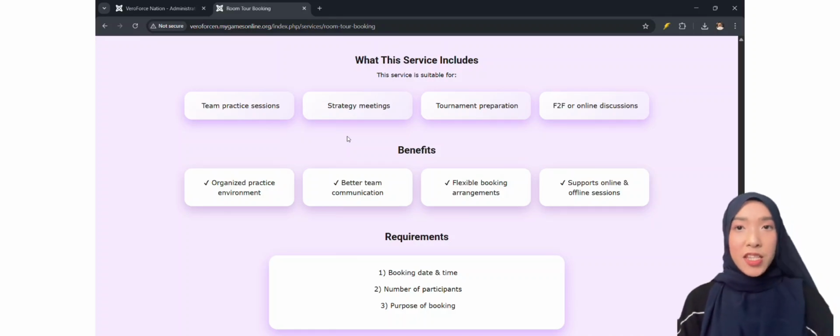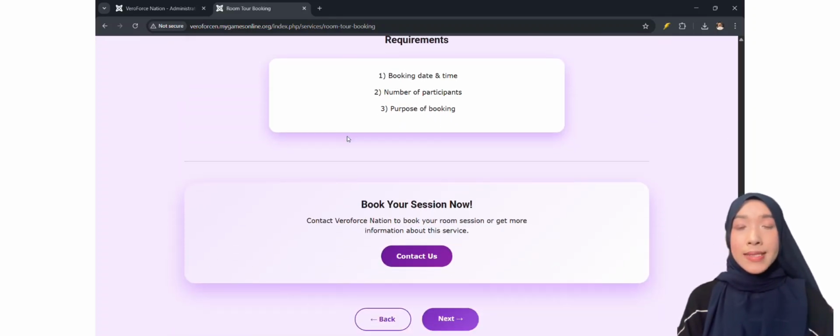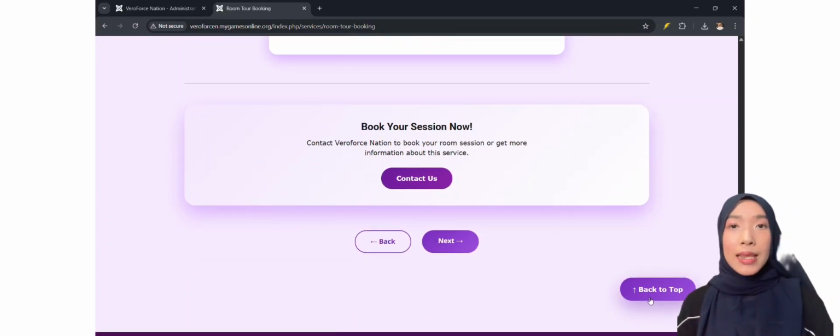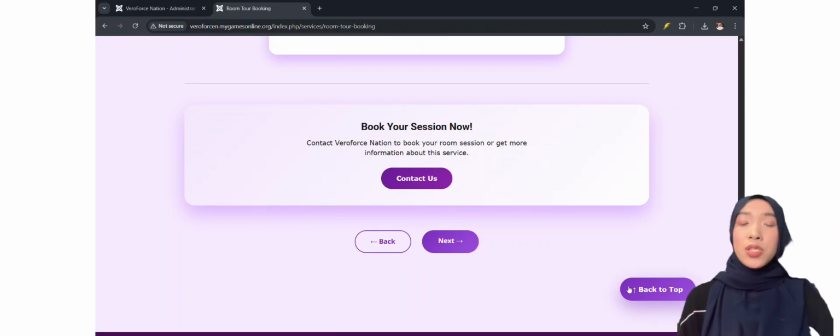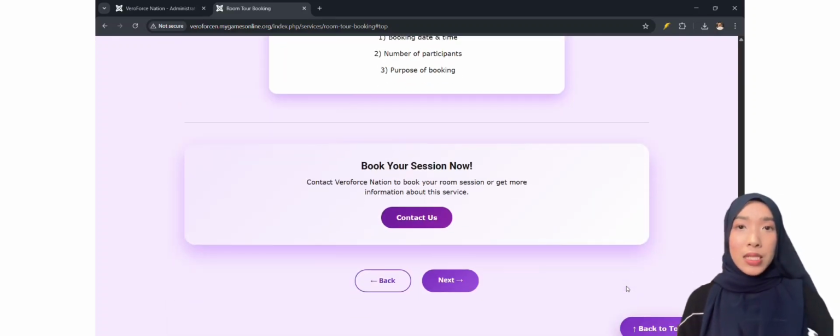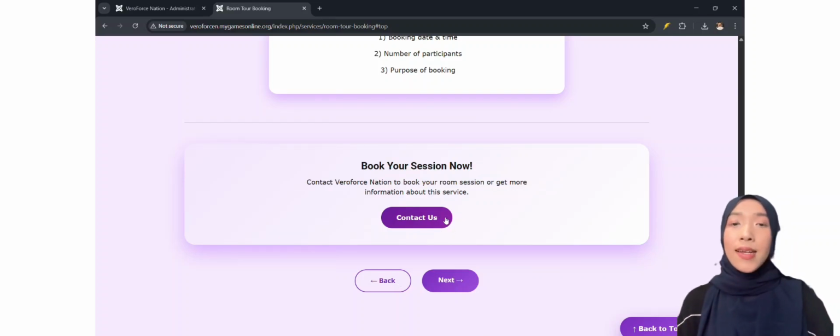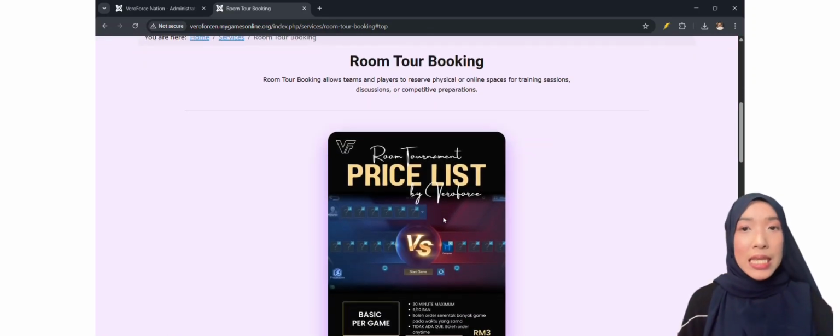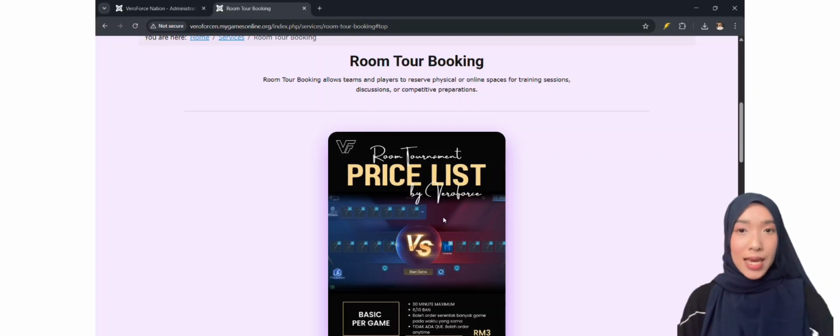From a technical perspective, this page is developed using the Joomla single article feature, which allows us to manage content efficiently under the service category. The booking information and description are structured using the Joomla WYSIWYG editor with custom HTML styling to enhance visual presentation. We also apply internal menu linking using Joomla menu items, so users can directly use this service from the service pages, ensuring smooth navigation and a better user experience on the website.